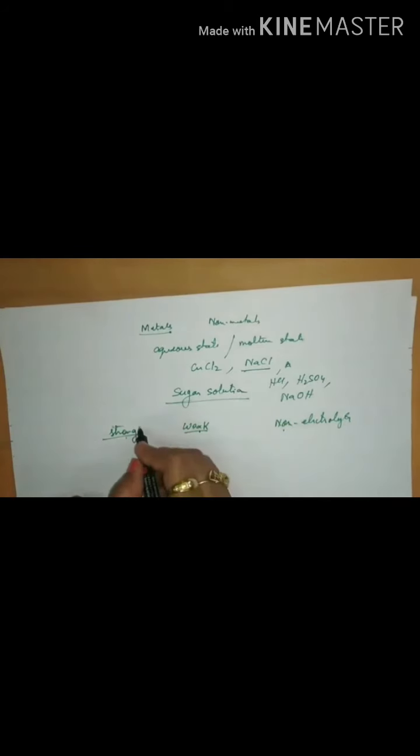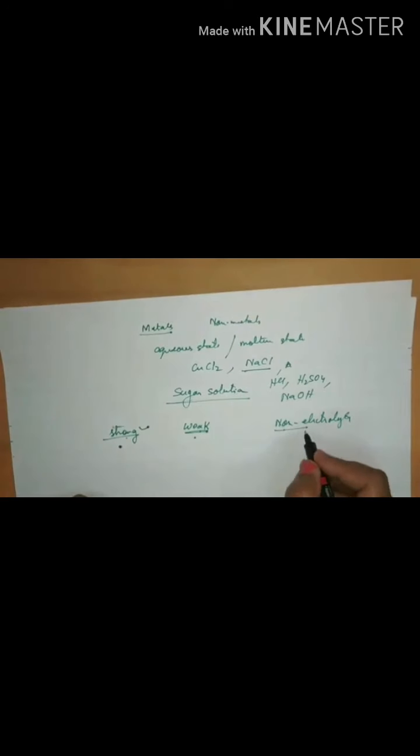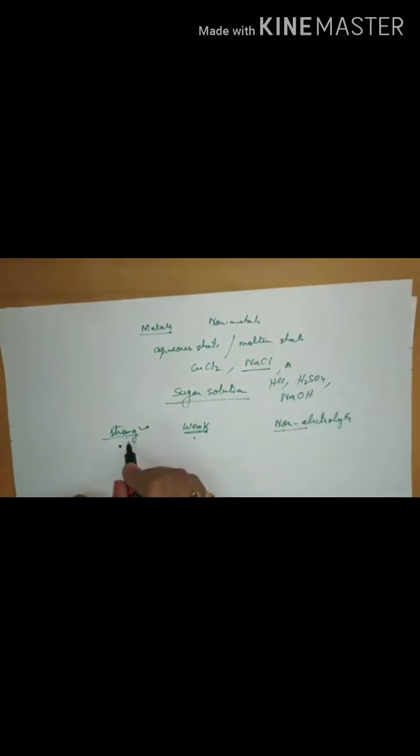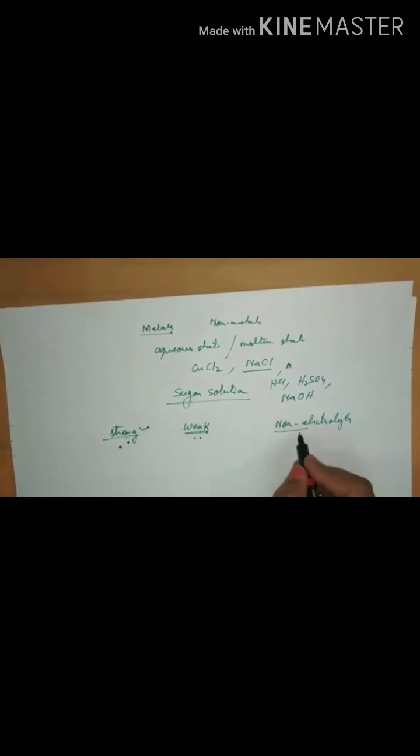When it is a strong electrolyte, it will allow a large amount of electricity to flow through. When it is a weak electrolyte, it will allow a small amount of electricity. When it is a non-electrolyte, it will not allow any electricity to pass through. That means the strong electrolytes are good conductors, weak ones are poor conductors, and non-electrolytes are non-conductors of electricity.